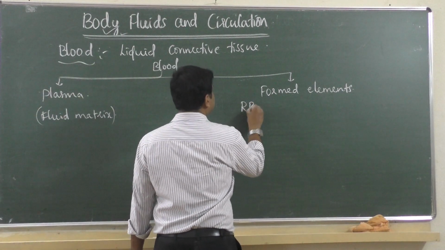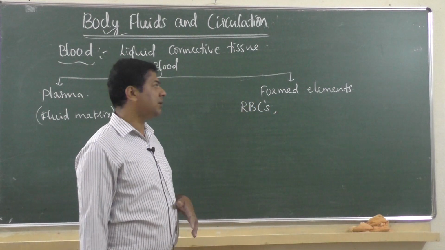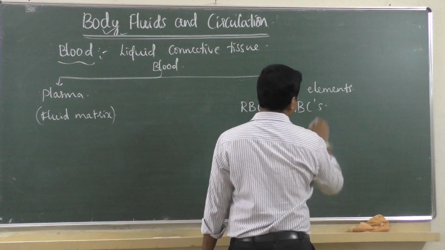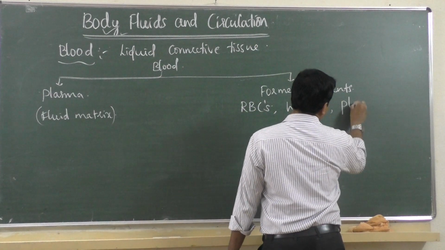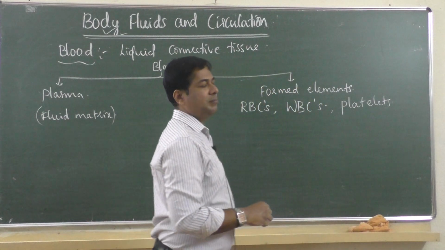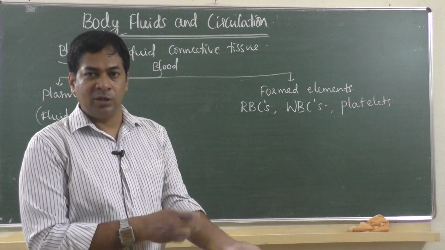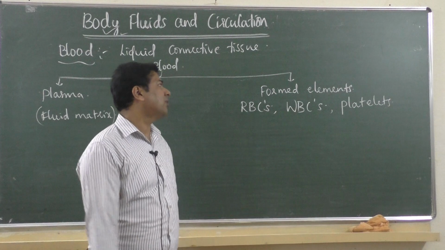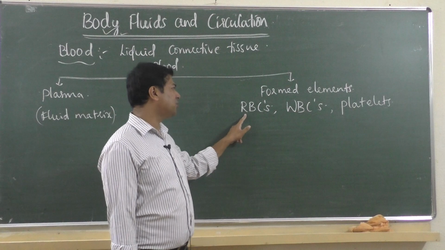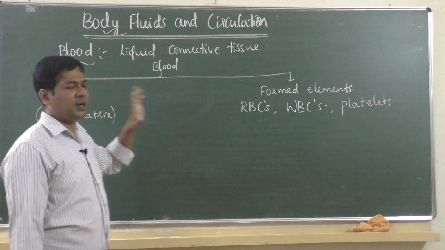What all comes under formed elements? Like RBCs, red blood corpuscles. What do you say? Red blood cells? No, it is not cell, it is red blood corpuscles. Then WBCs, white blood corpuscles. Then platelets, blood platelets, which are required for clotting of blood. To stop bleeding, platelets are required. So these are solid parts, cells. Red blood corpuscles, white blood corpuscles, platelets, all these are formed elements, which is the solid part.